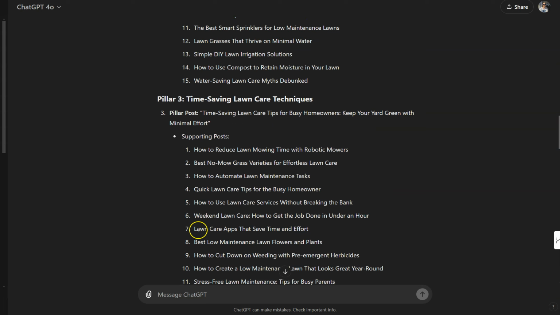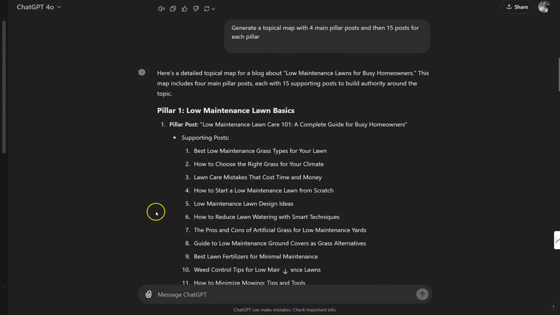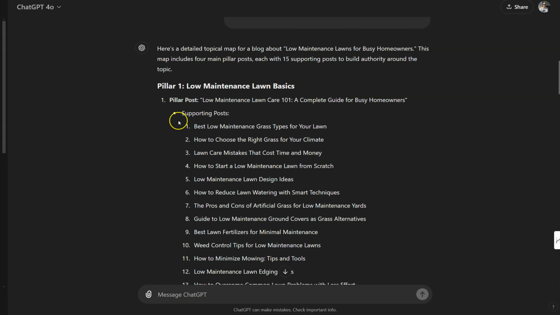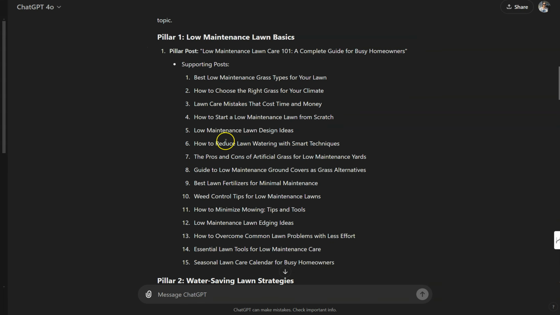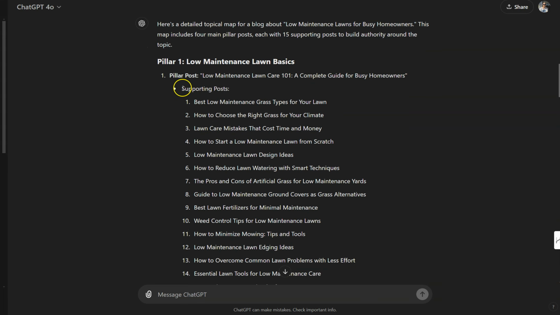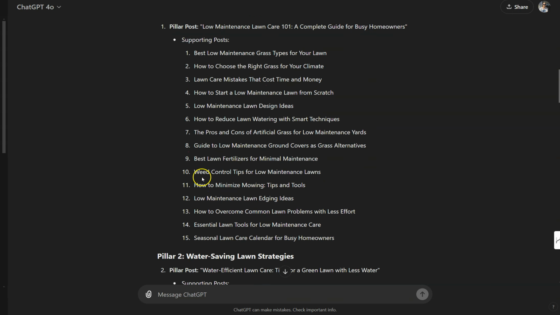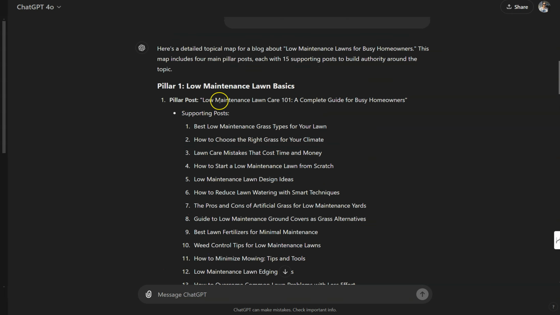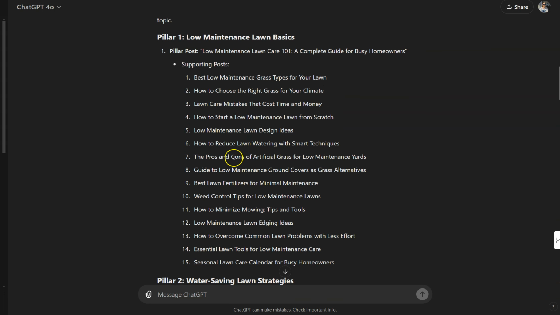To sum it all up, we are creating pillar posts that are our main topic we will be discussing, and from those we are creating small posts or micro posts, supporting posts that all directly link back to our pillar post. This way we create authority in Google's eyes, and hopefully we will rank better.